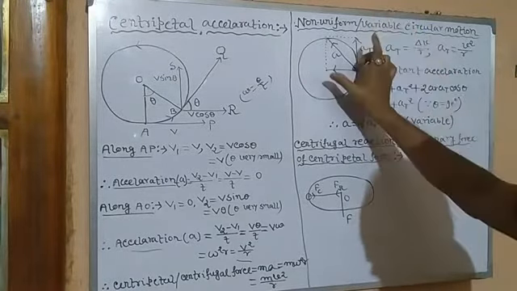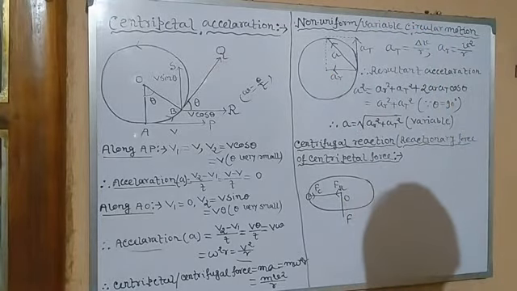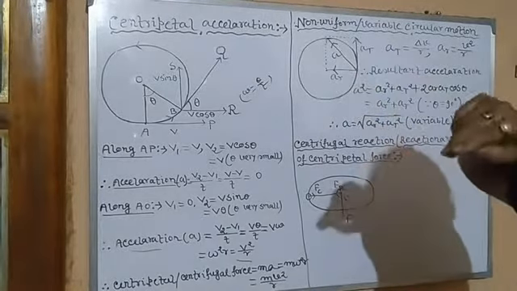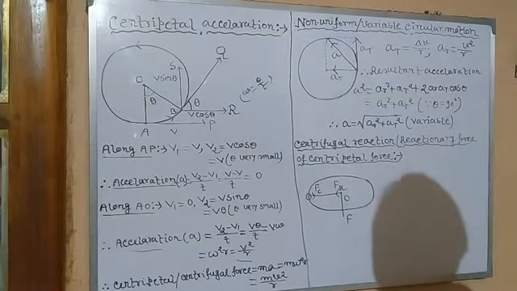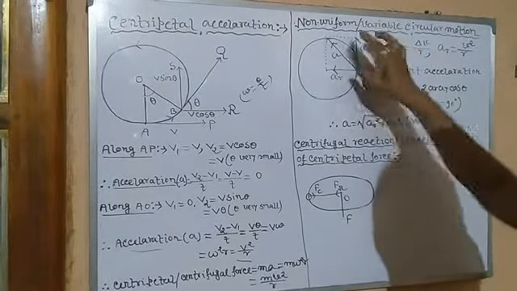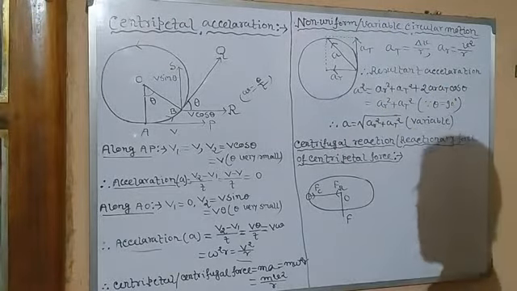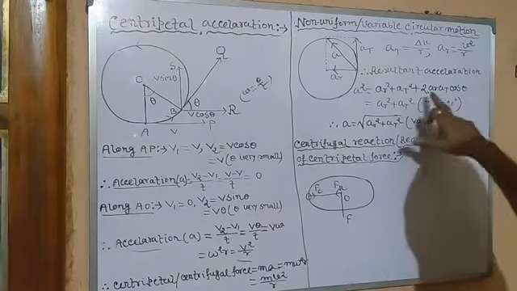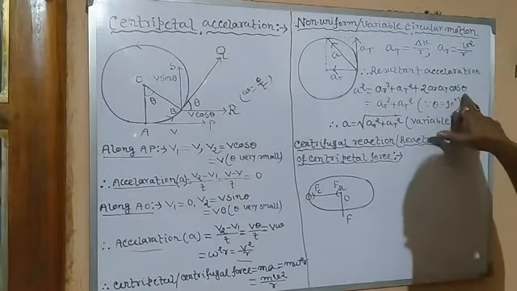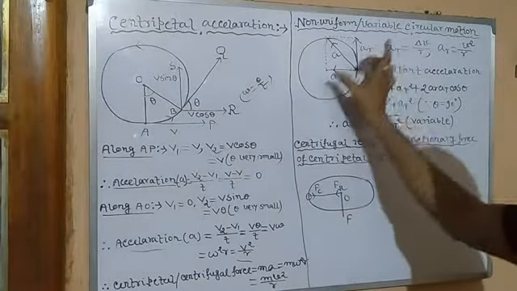These two sides, as you have already learned in scalar and vector, if we complete a parallelogram, obviously the diagonal represents the resultant vector. So the diagonal through the two sides A and B, which is called the resultant R, R square is equal to A square plus B square plus twice AB cos theta. Now here theta is equal to 90 degrees, where theta is the angle between the two vectors.